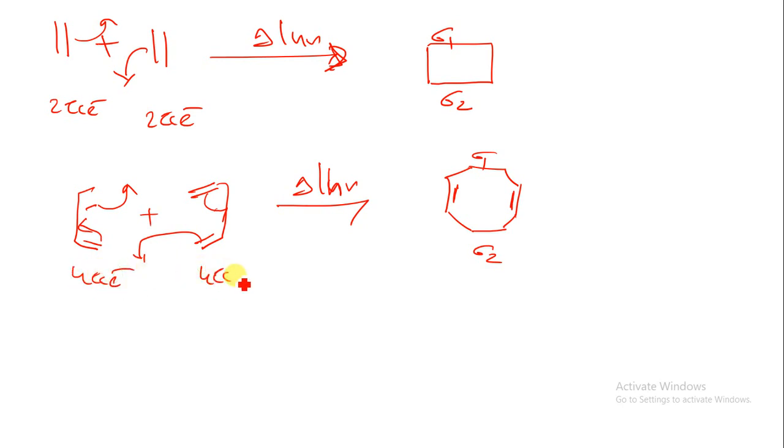This is also a 4 pi electron system. Two pi bonds will be broken and two sigma bonds will be formed, and the electrons migrate within a closed loop of interacting orbitals. So this is the general pericyclic reaction.